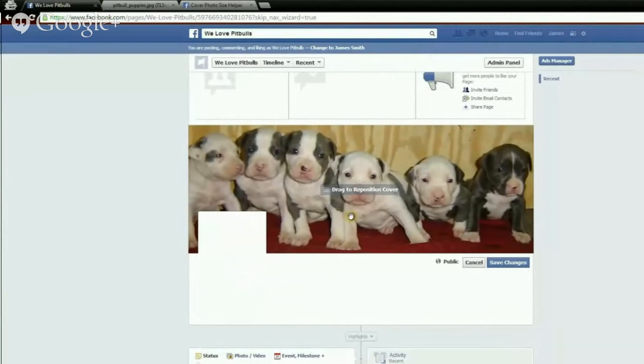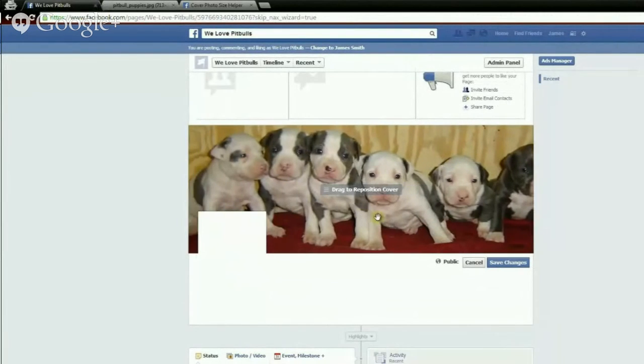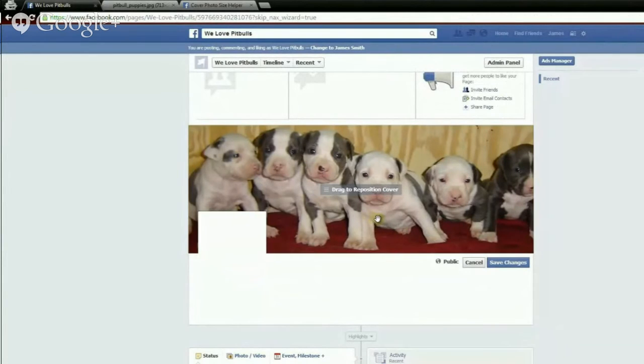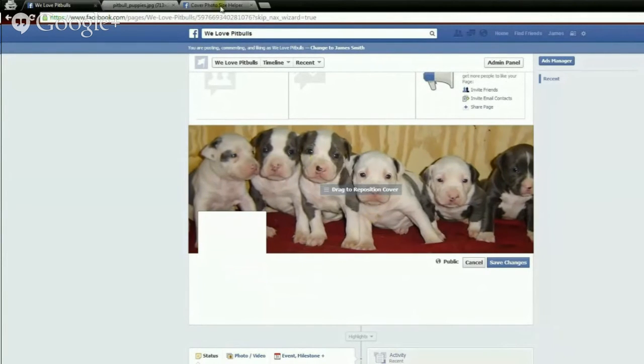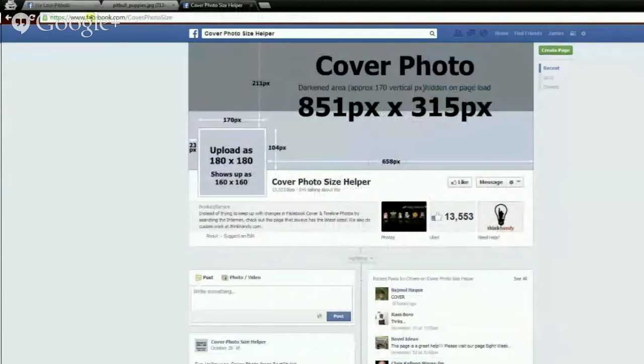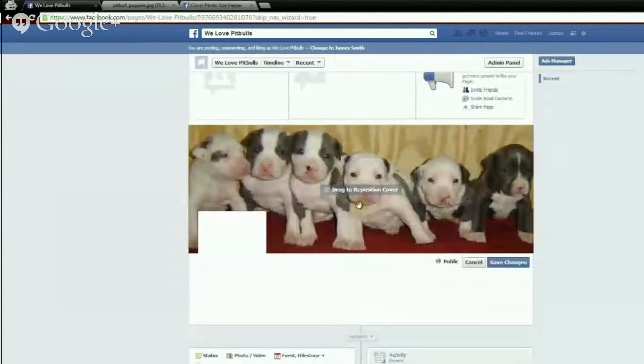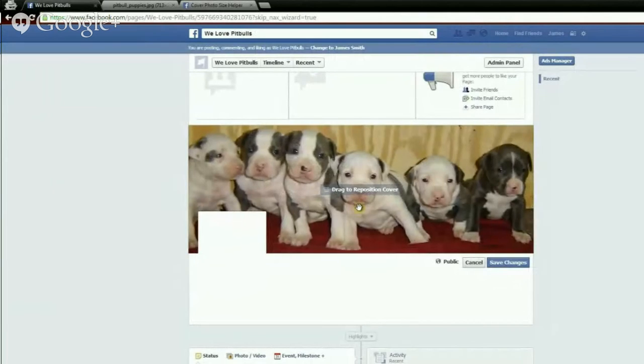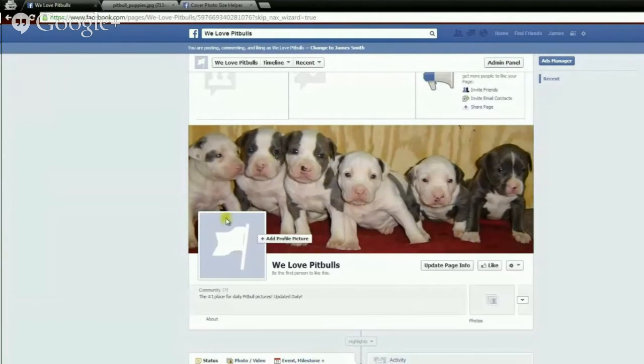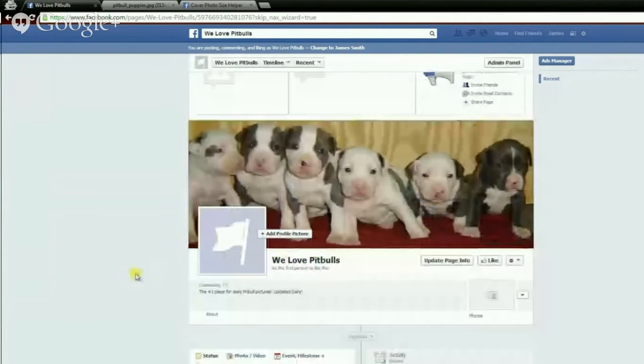Then we can drag this photo and reposition it however we would like. Now, if you use the exact pixel sizes here, you will not be able to move it around. That's because this picture here is a lot bigger than the actual size, so I can move it around and have it fit however I would like. So I would choose that there, click on Save Changes, and we now have our cover photo uploaded to our fan page, and it's already looking a little better.